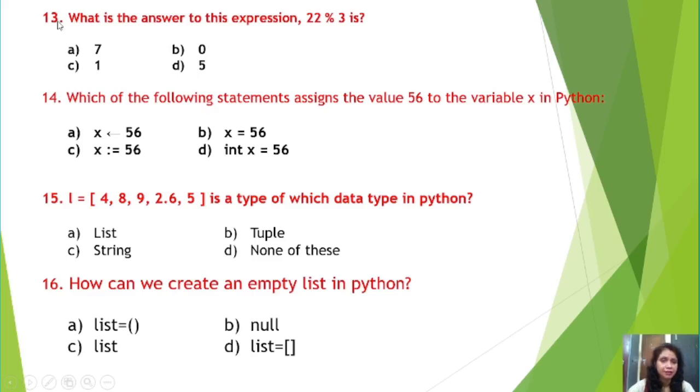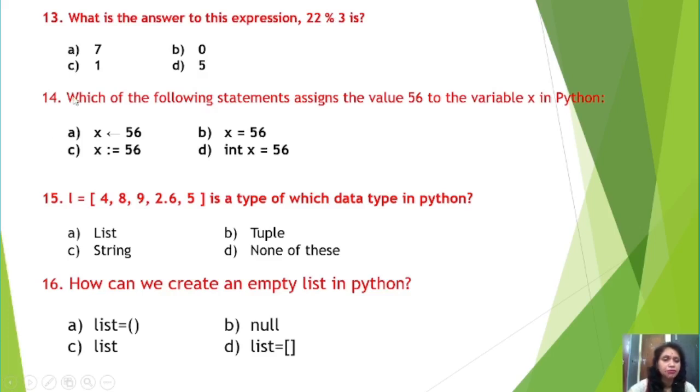Now, question number 13 says, what is the answer to this expression? 22 modulus operator 3. This percentage sign, students, is used for getting the remainder of a division. Try to remember, the percentage sign is known as the modulus operator. It is one mathematical operator, and here it is used to find out the remainder of a division. That means you have to divide 22 by 3. So, 3 7s are 21. So, your remainder is 1. So, the answer is option C. Hope all of you understood.